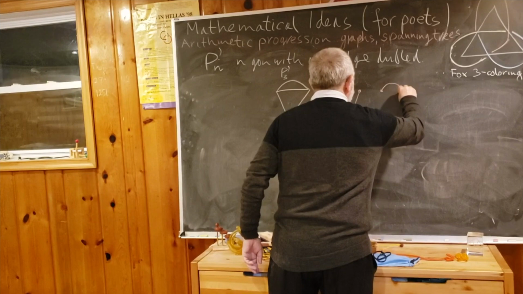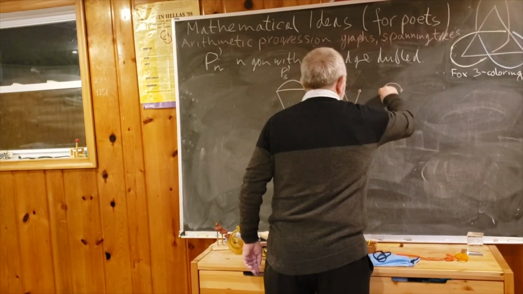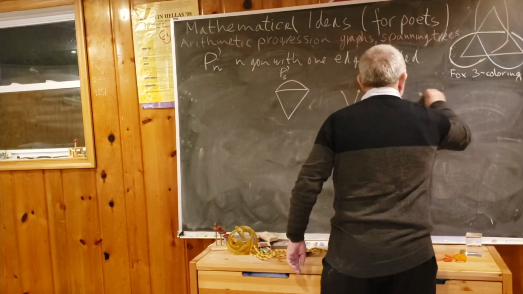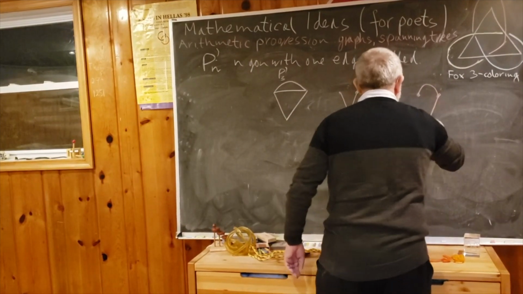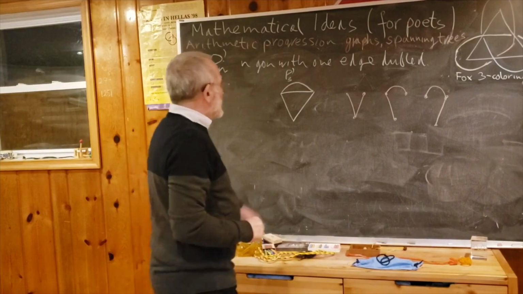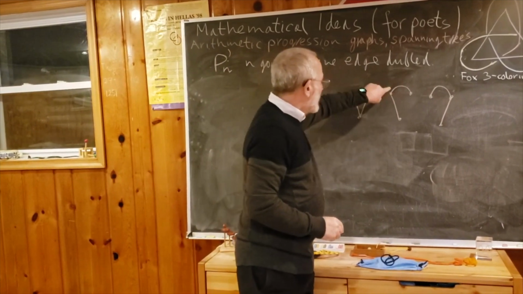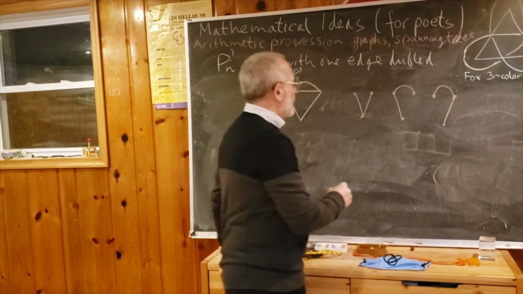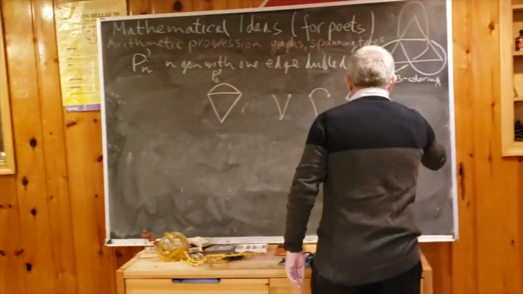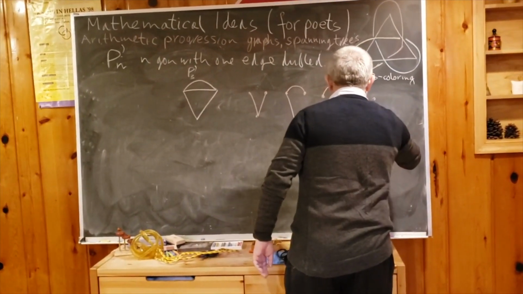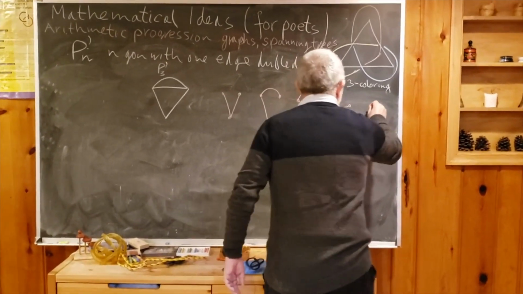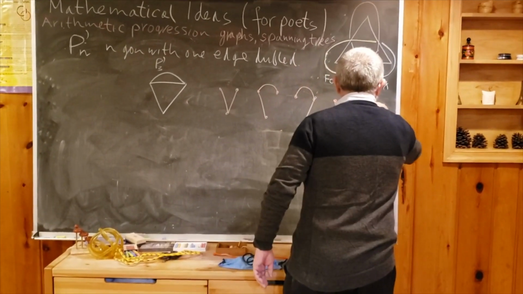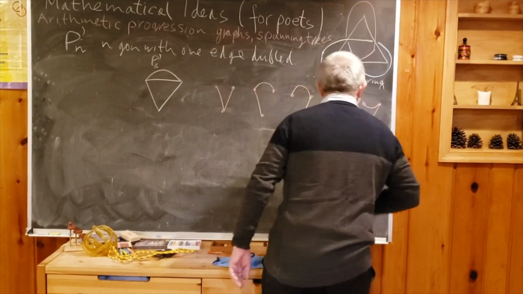Let's say I take this. And then I get this. Or this. Now, instead of this upper edge, I can take the lower edge. And this too will be repeated. Lower edge, and this, and lower edge, and this.